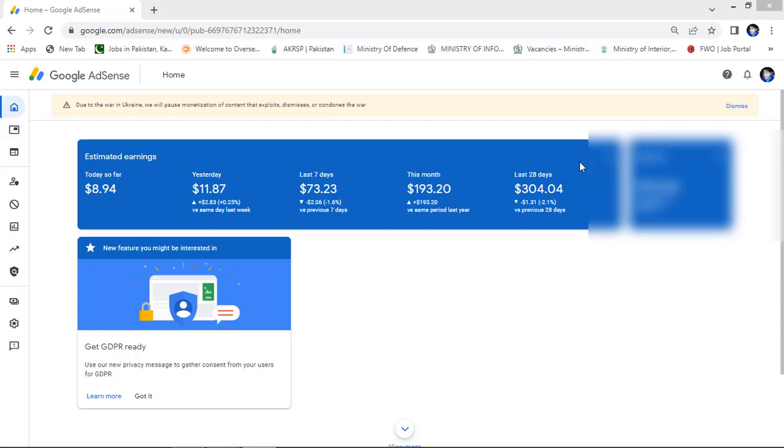Here on my Google AdSense dashboard, you can see that I'm making around $300 per month without writing any content, without publishing any article on my website.